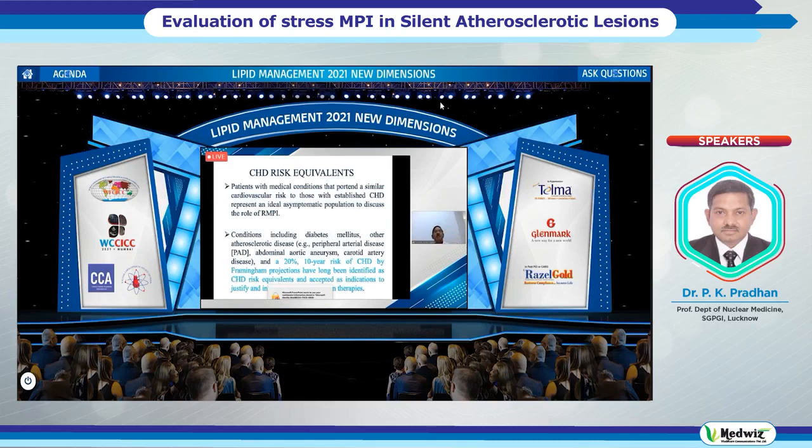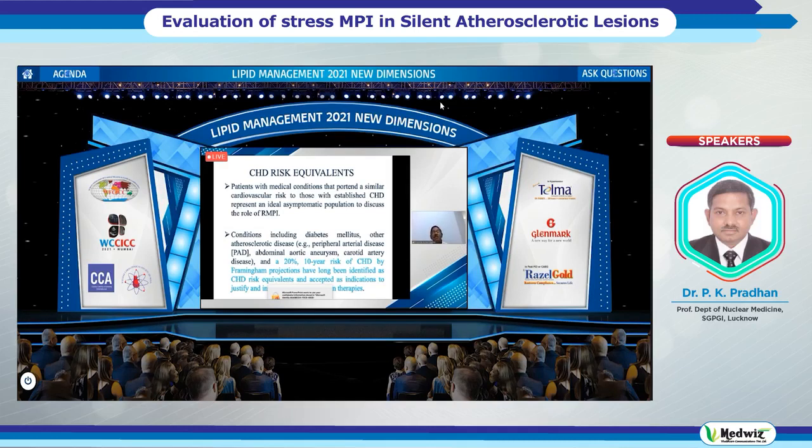Coming to coronary heart disease risk equivalents, patients with medical conditions that portend a similar cardiovascular risk to those with established coronary heart disease represent an ideal asymptomatic population to discuss the role of myocardial perfusion imaging. This RMPI is basically regional radionuclide myocardial perfusion imaging, so let's not get confused. It is myocardial perfusion imaging with a radionuclide.